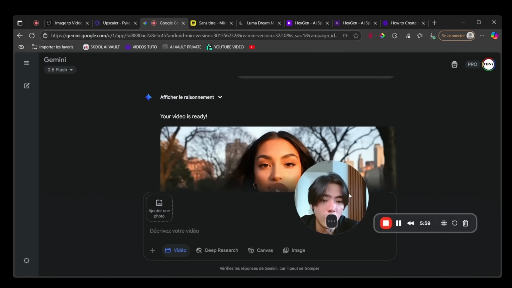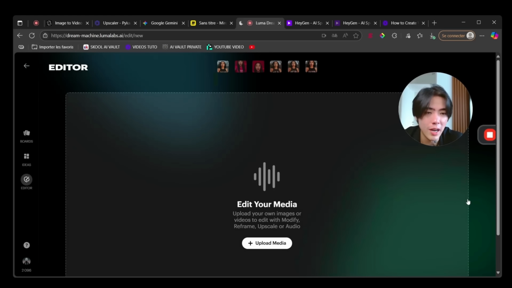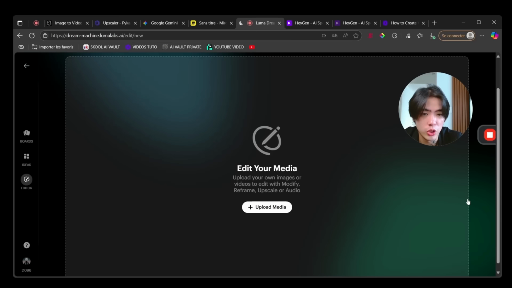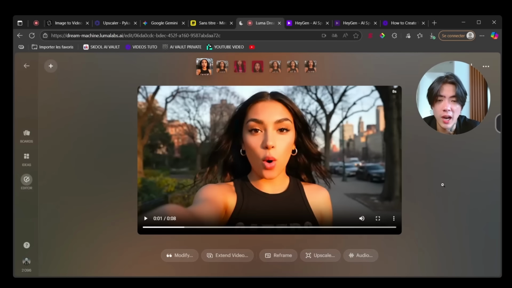So now let's go into another tool to turn this into the best ratio for TikTok and Instagram. So this is lumalabs.ai, right? And this will be used to expand the content that we already have. It's only for this feature. And trust me, this is very, very good. So now you just want to upload the video we just generated. Nice. So we have it right now.